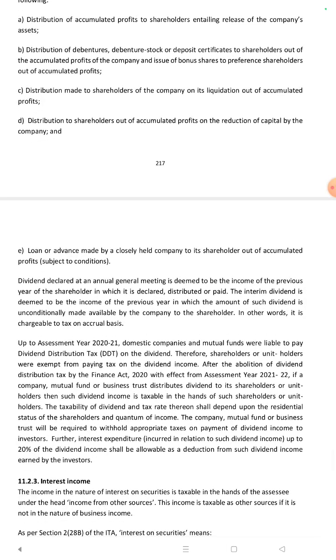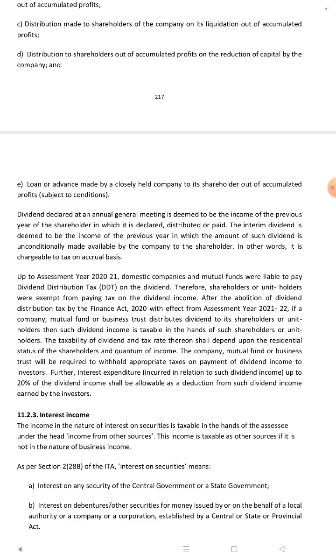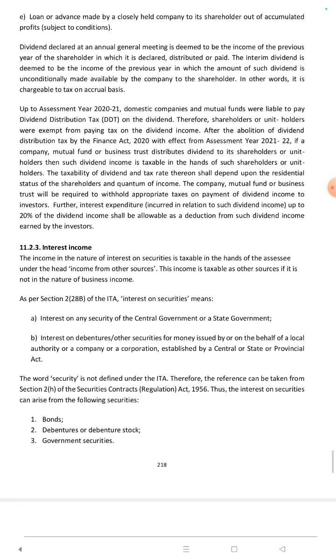Distribution of accumulated profit to shareholders entailing release of the company's assets. Distribution of debenture stock or deposit certificates to shareholders out of the accumulated profits of the company, and issue of bonus shares to preference shareholders out of accumulated profits. Distribution made to shareholders of the company on its liquidation out of accumulated profit. Distribution to shareholders out of accumulated profit on the reduction of capital by the company. Loan or advance made by a closely held company to its shareholder out of accumulated profit.